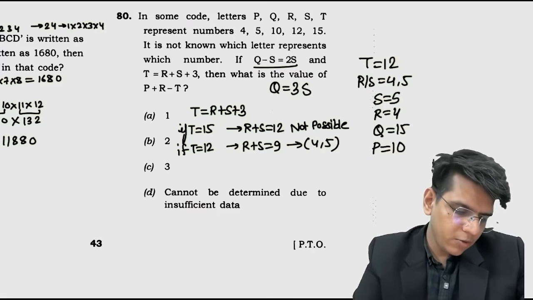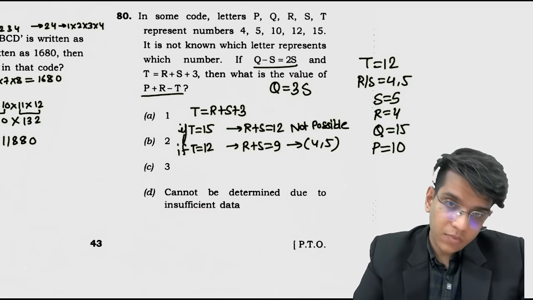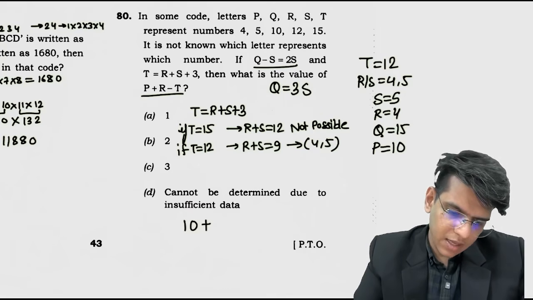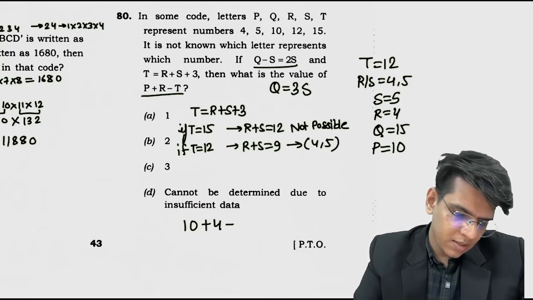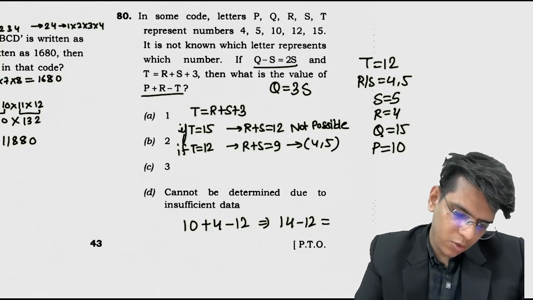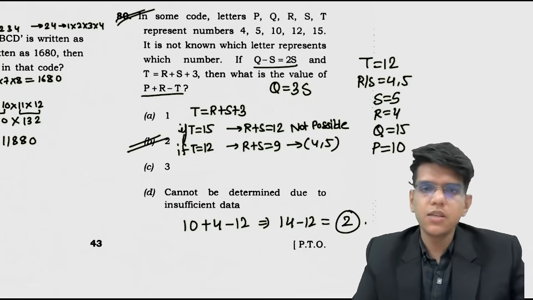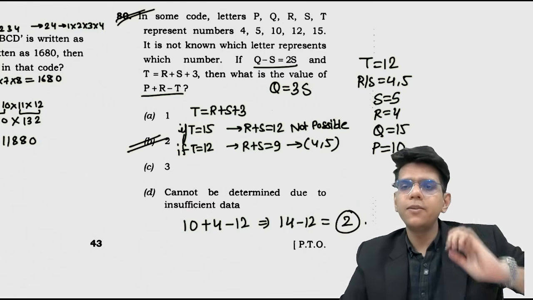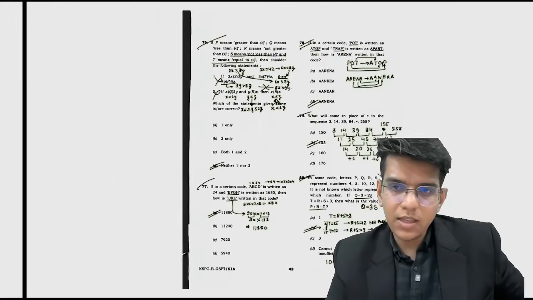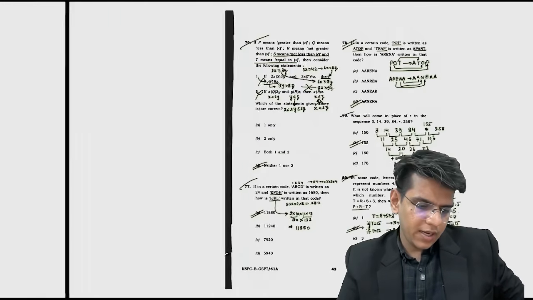ठीक है, now we need to find P plus R minus T. P is 10 plus R is 4 minus T 12. 14 minus 12 is 2. Okay, 80 का आंसर is 2. Done. So we have solved all the quant and reasoning questions.